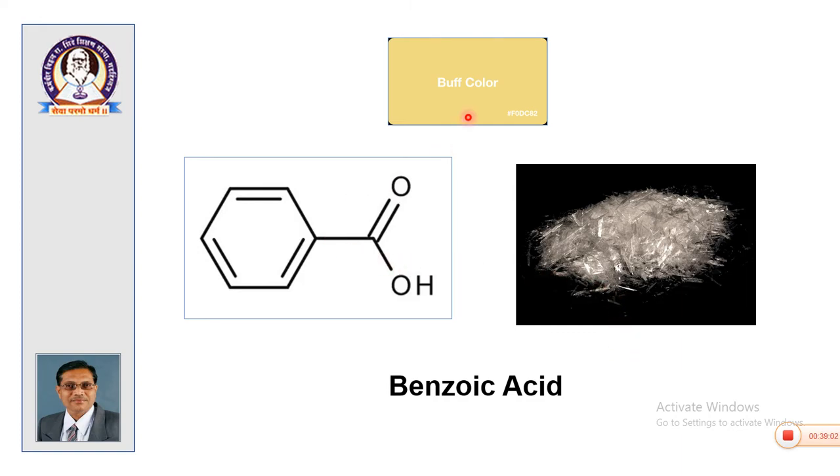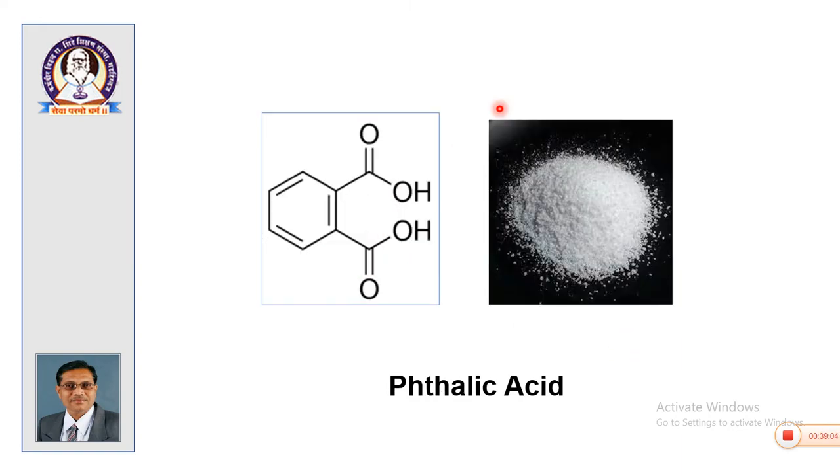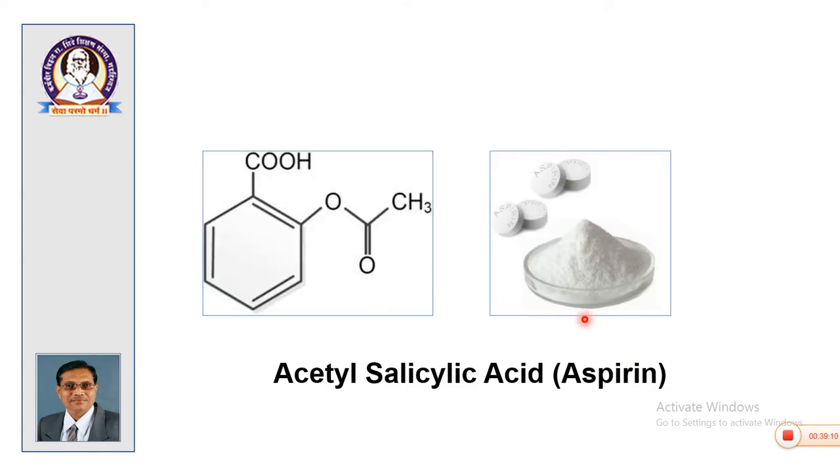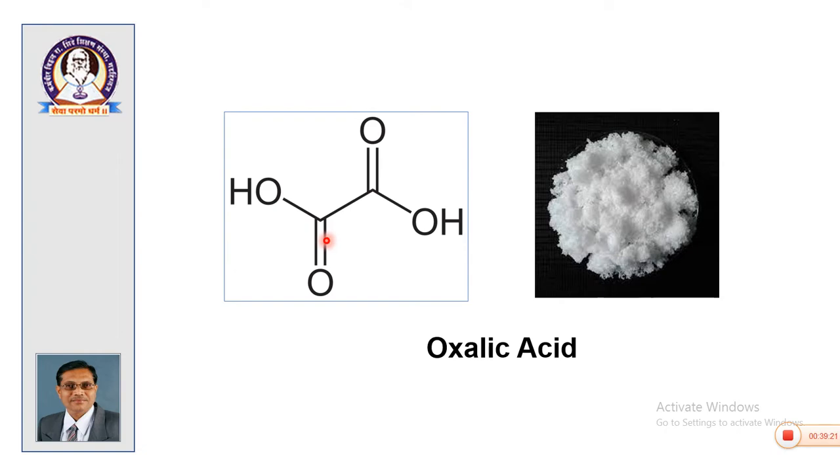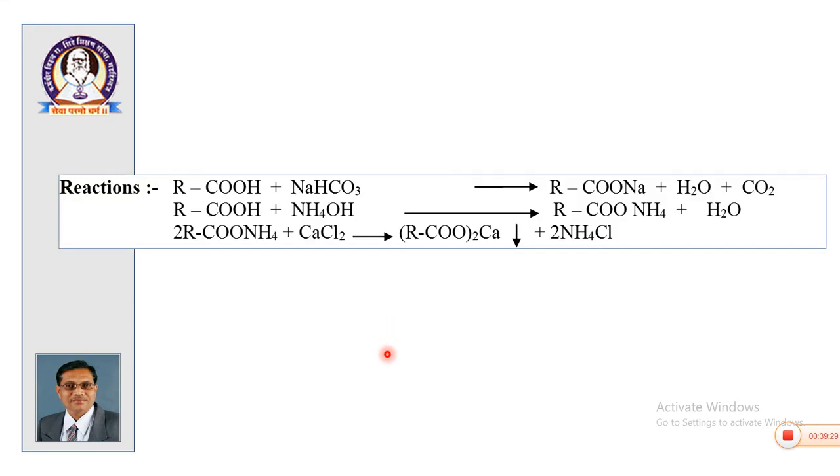Benzoic acid shows buff color with FeCl3, phthalic acid is colorless, then salicylic acid, acetyl salicylic acid, and cinnamic acid, which is unsaturated and shows decolorization with KMnO4 and bromine water. Oxalic acid is not given in solid mixtures because it is highly water soluble, so it will be given in a solid-liquid mixture.